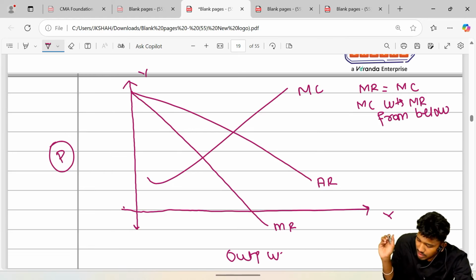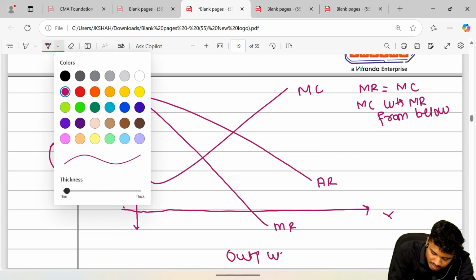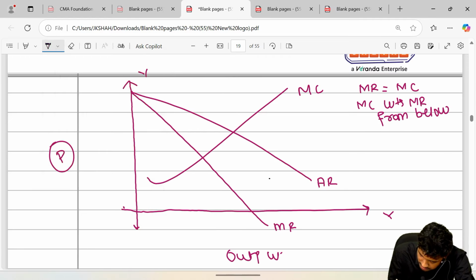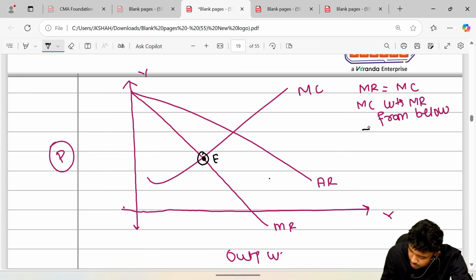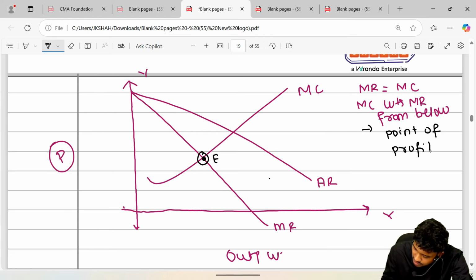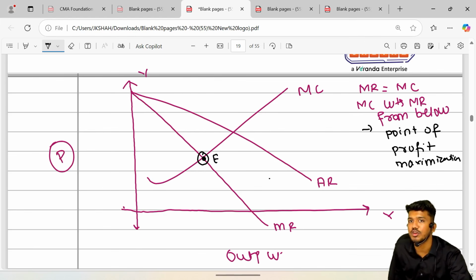So where is the equilibrium point, sir? Here is the point of equilibrium. This is the equilibrium point. This point is also called the point of profit maximization. So this is the equilibrium point.